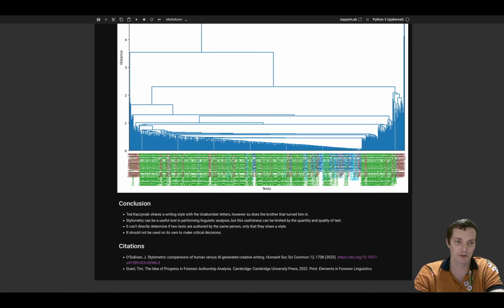It could be a limitation that the letters aren't long enough, but two brothers that grow up together probably are going to have the same writing style, so it's not that unusual. So that's why you really can't use this stuff by itself. And Dr. O'Sullivan recommends that you don't use it to try to catch students cheating using AI, because it has its limitations, and we can see that here.